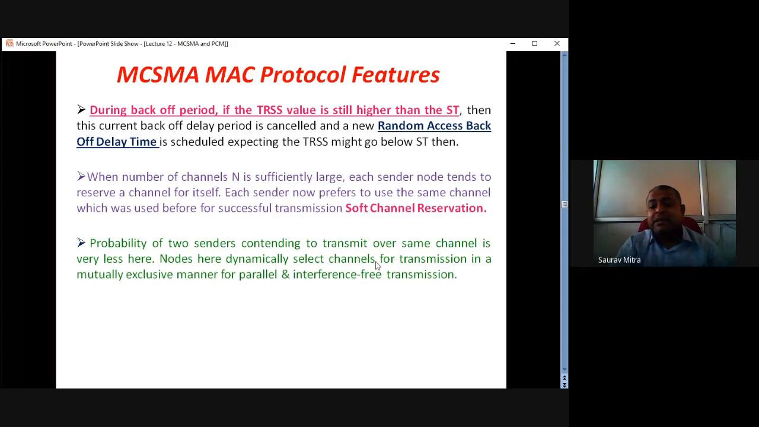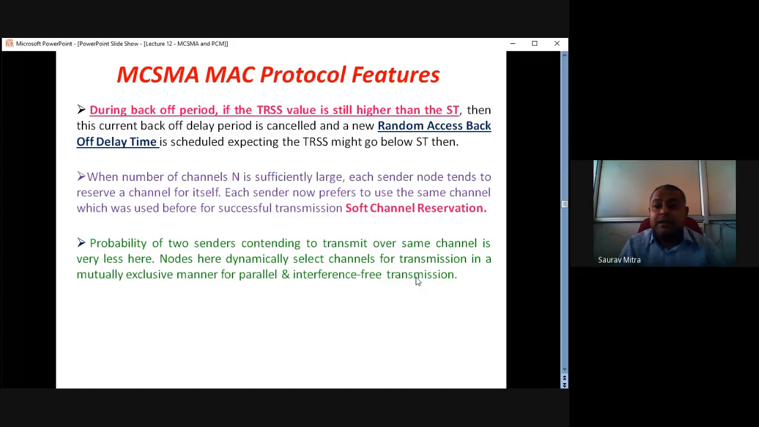That means nodes here dynamically select the channels for transmission in a mutually exclusive manner for parallel and interference-free transmission. So it's a distributed kind of control, and here all the nodes talk to each other, so there is a global kind of data exchange. So every node knows what the other node is doing, every path, every channel knows what is happening through the other path or other channel. Hence, the amount of collision is very less, and nodes are dynamically selecting all the channels and transmission in a mutually exclusive manner. What is meant by mutually exclusive?